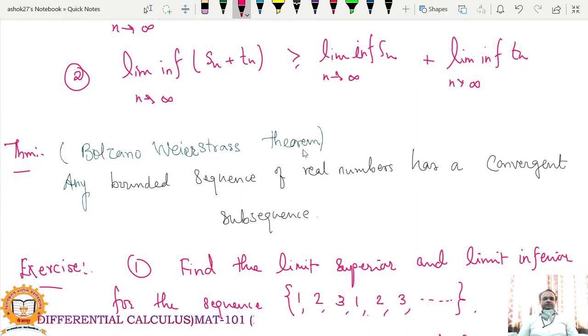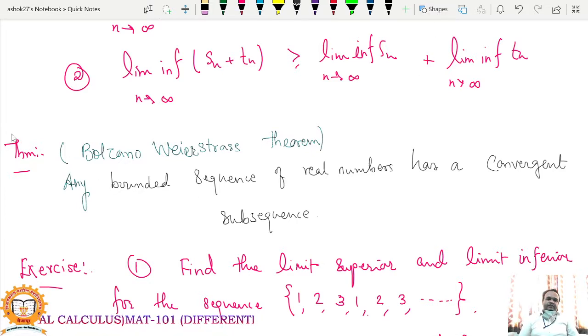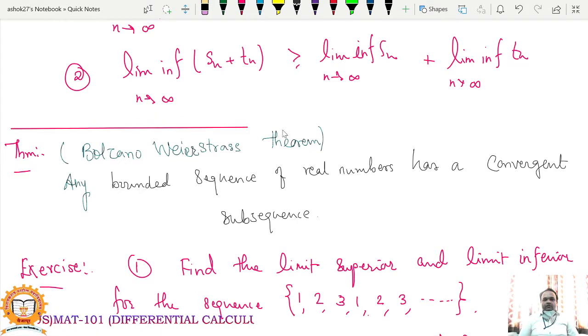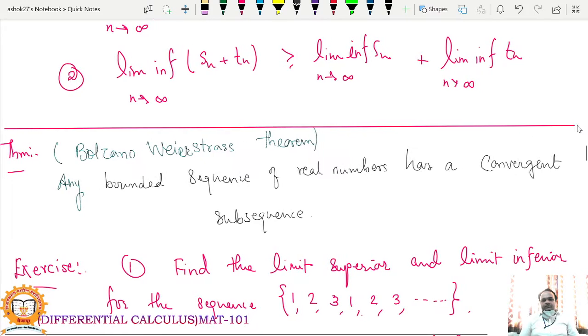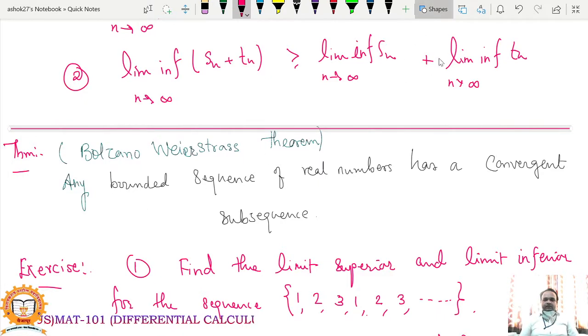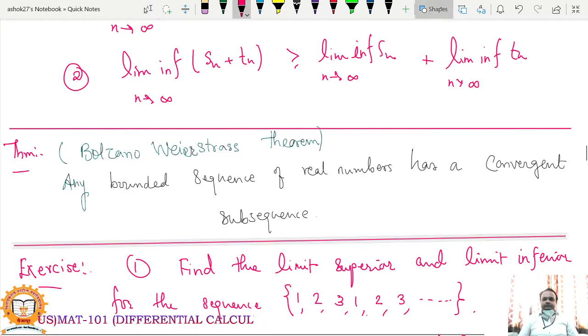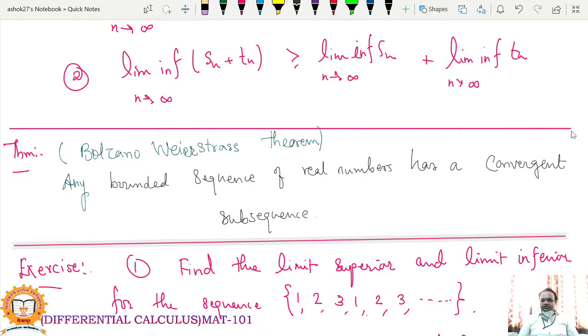The next theorem is actually a property of bounded sequences. Any bounded sequence of real numbers has a convergent subsequence. This is a very important theorem, the Bolzano-Weierstrass theorem. I'm putting a box around it because it is very important. It may be asked in an objective question.